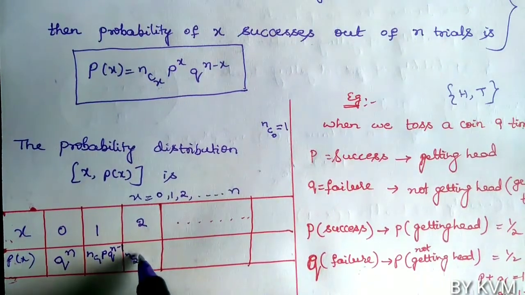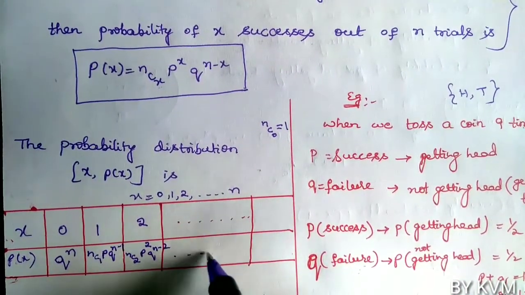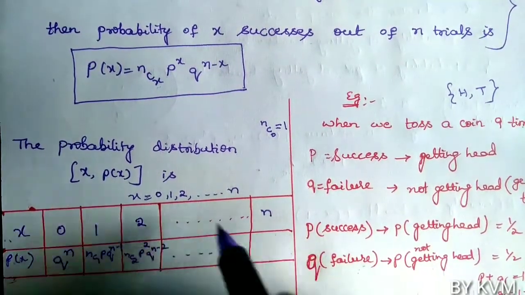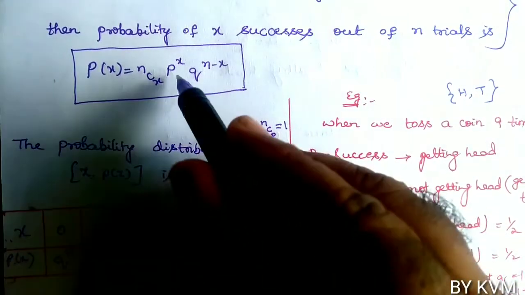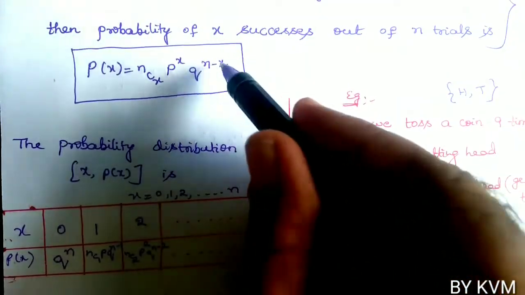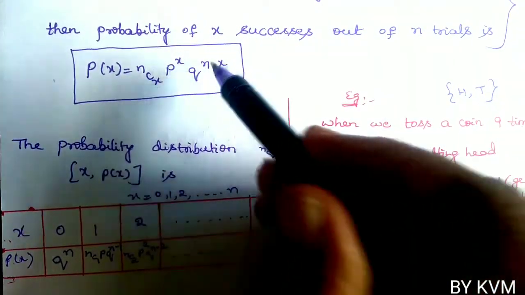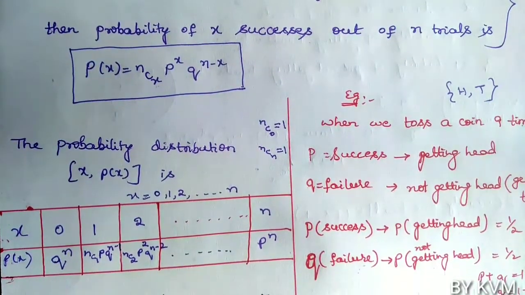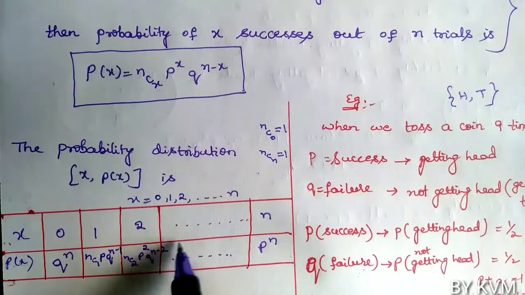This continues until X equals N. Then NCN is 1, P power N, Q power N minus N, which is Q power 0, which is 1. So we get only P power N. So this is the probability distribution.